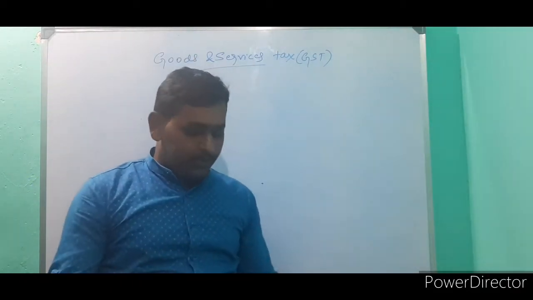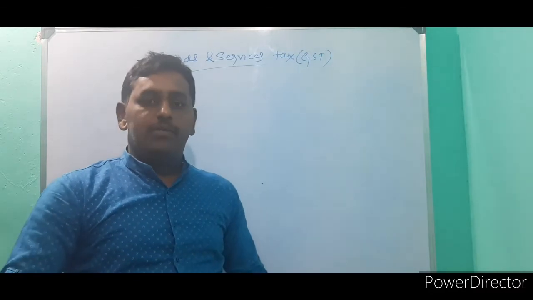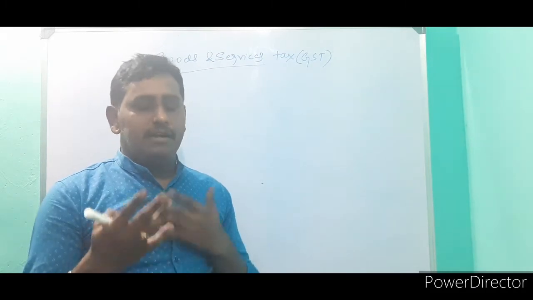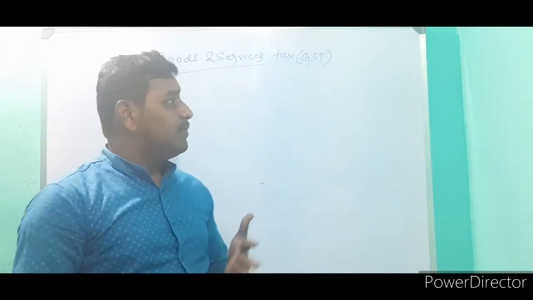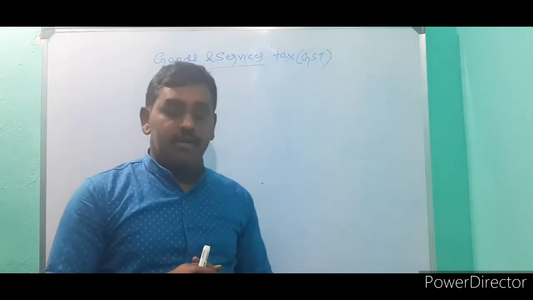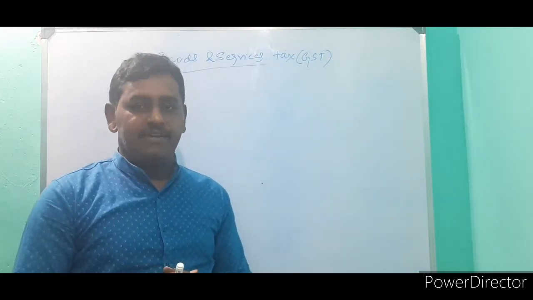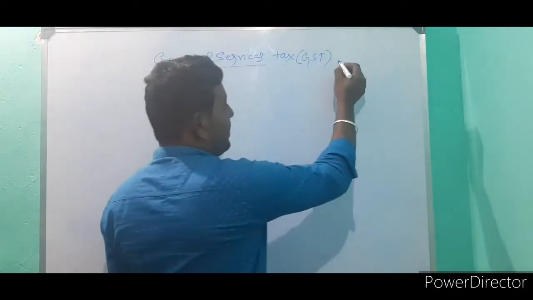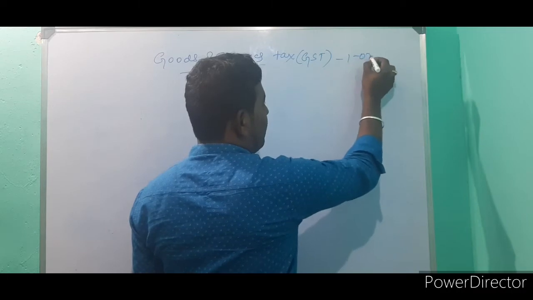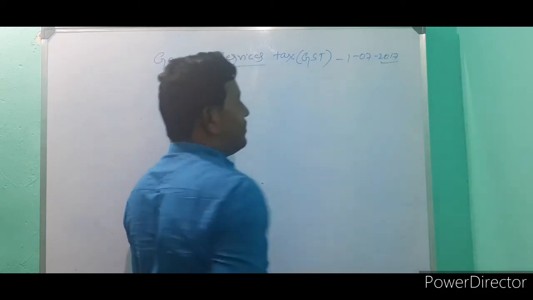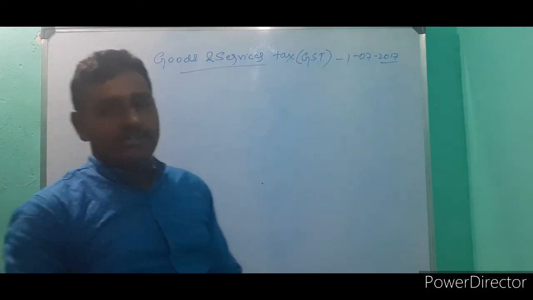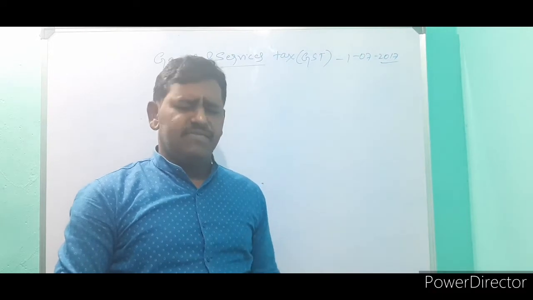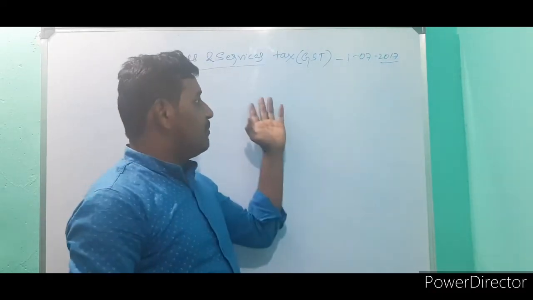If you are going to any shop, a cloth shop, to purchase clothes, they will add GST, meaning the tax amount. Before that, the government was collecting many taxes in different ways. GST was implemented on 1/7/2017. Before that, various states collected different types of taxes like VAT, value added tax, custom tax, and different other taxes.